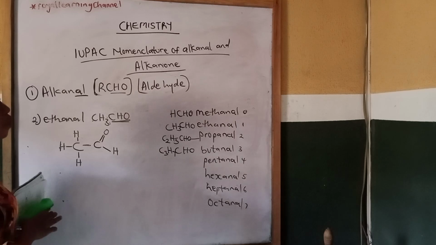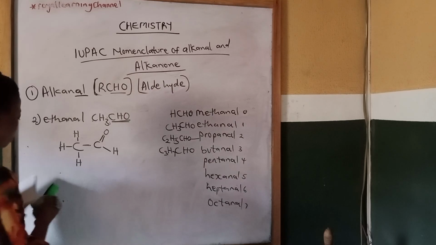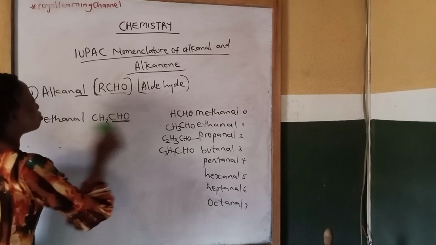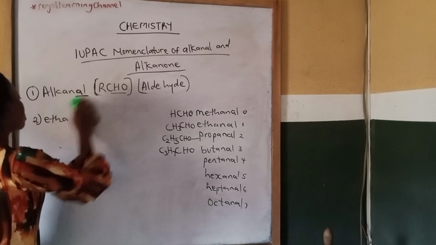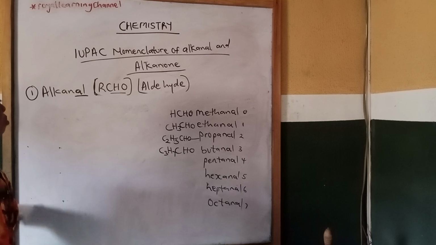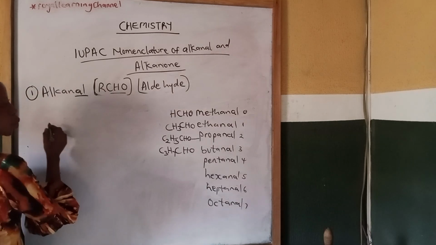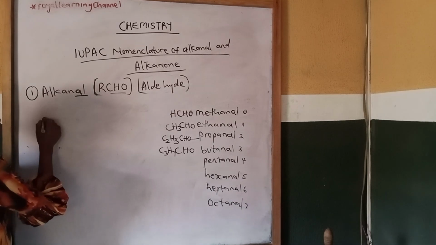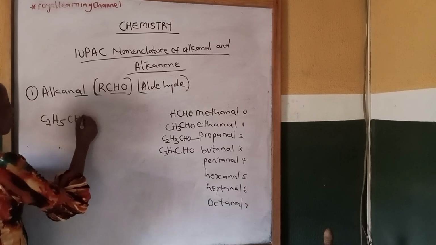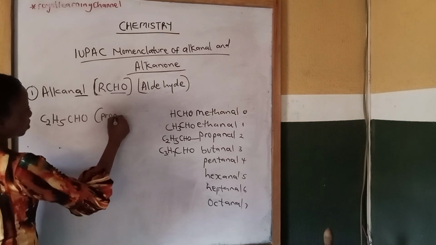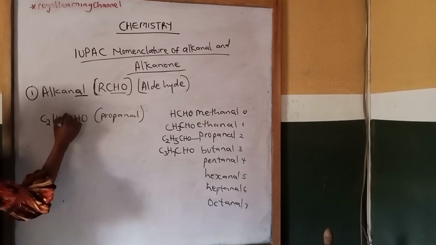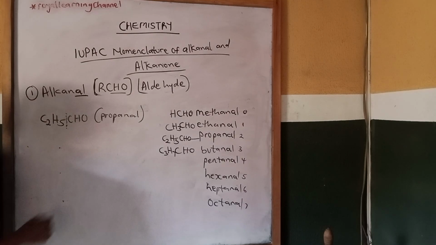Propanal, with molecular formula C2H5CHO. That is propanal. So draw the structural formula for your functional group first.